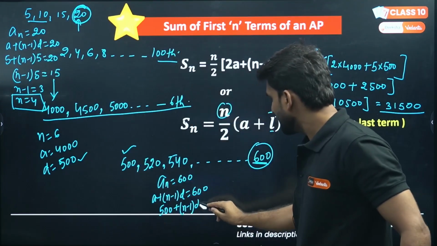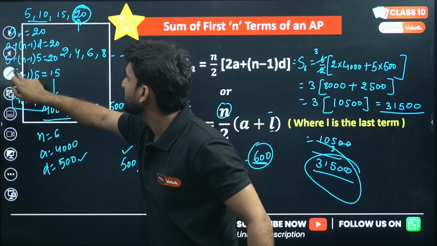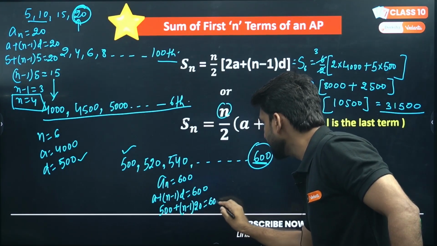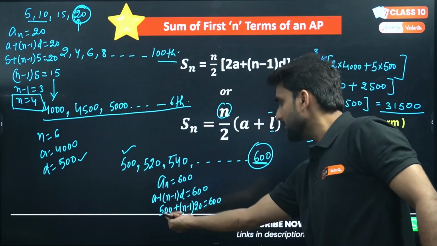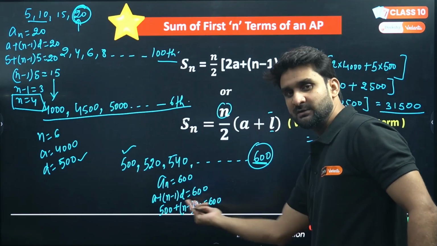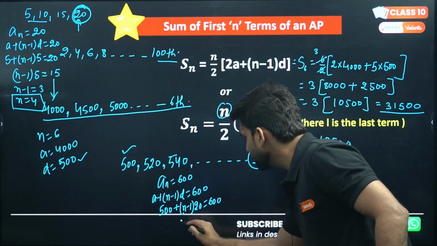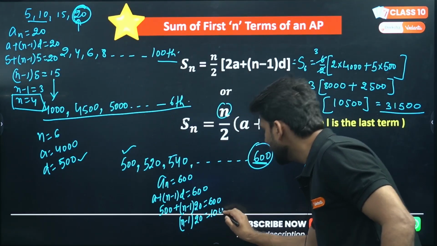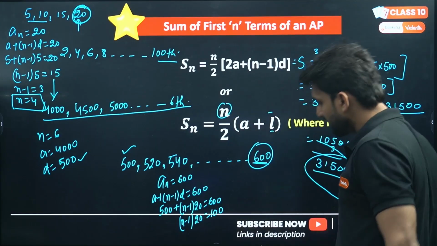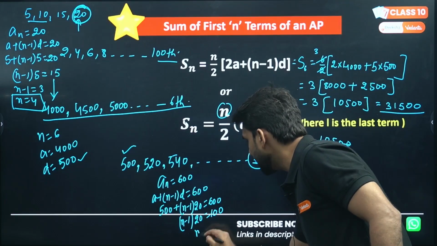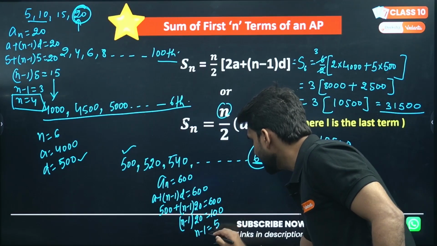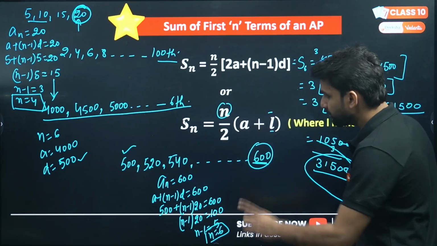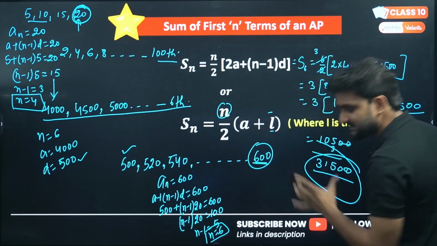So you have d also. d is 20, equals 600. So shift this 500 to this side. 500 subtracted from 600 will be 100. So n minus 1 into 20 is 100. 20 is in product form, so here it will be divide. So n minus 1 will be 5, so n will be 6. Means the position of 600 in this AP is 6.